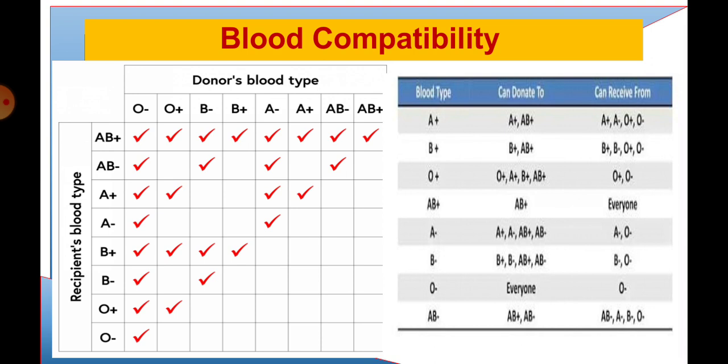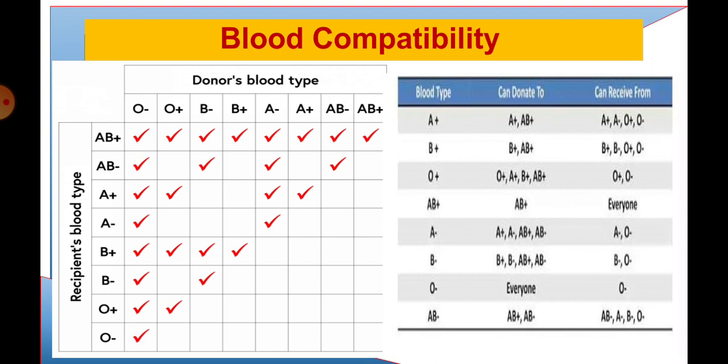So we have to know about blood compatibility. That means which bloods can stay together and we can transfuse from one another, which will not cause any clumping or clotting of the blood. So there are 8 blood types: A positive, A negative, B positive, B negative, AB positive, AB negative, O positive and O negative.